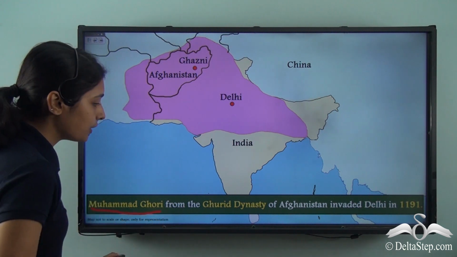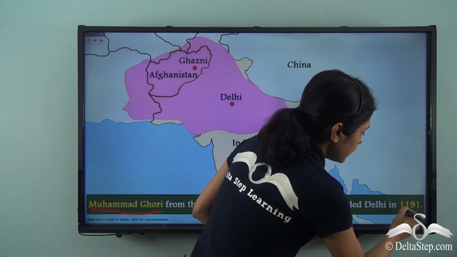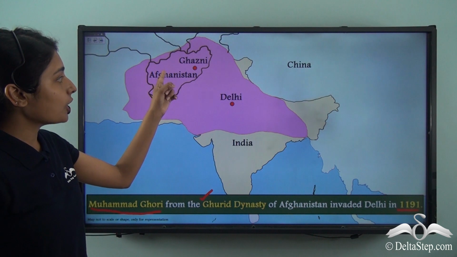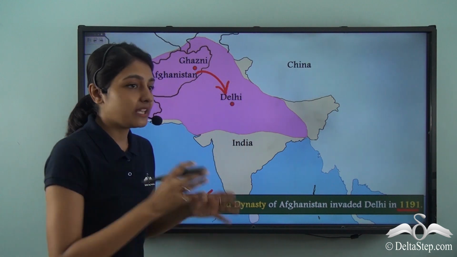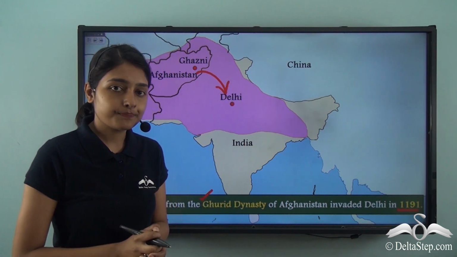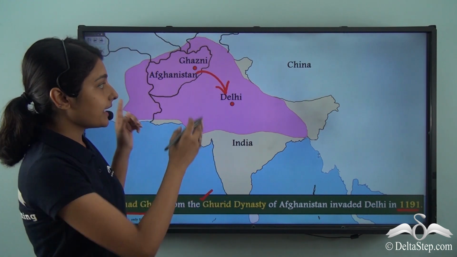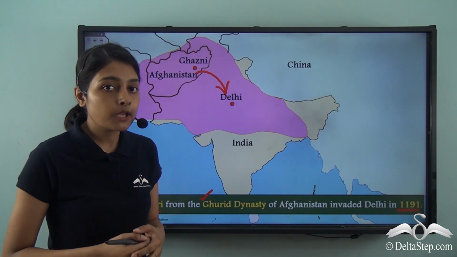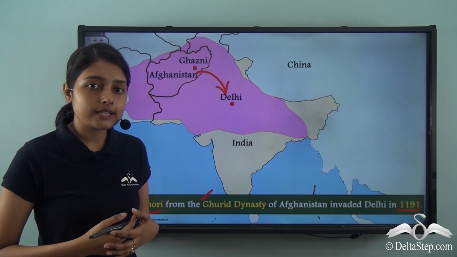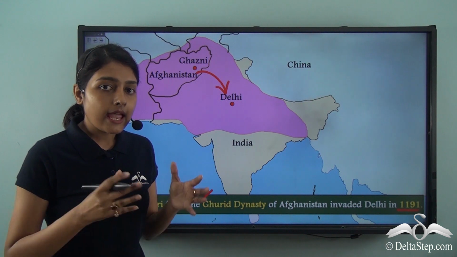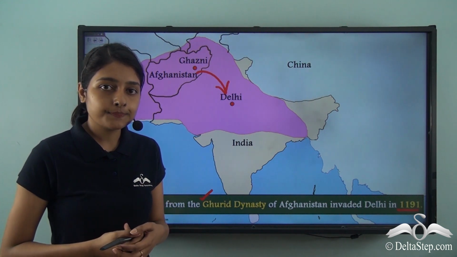Muhammad Ghori from the Ghurid dynasty of Afghanistan invaded Delhi in 1191. So, it is from this Afghanistan that Muhammad Ghori came to Delhi to invade and take control of the city. With this, he established the Ghurid dynasty. The area that is marked in pink on this map shows you the extent of the Ghurid dynasty. Now, how did Muhammad Ghori suddenly come to India? And was it very easy for him to establish this Ghurid dynasty in India?